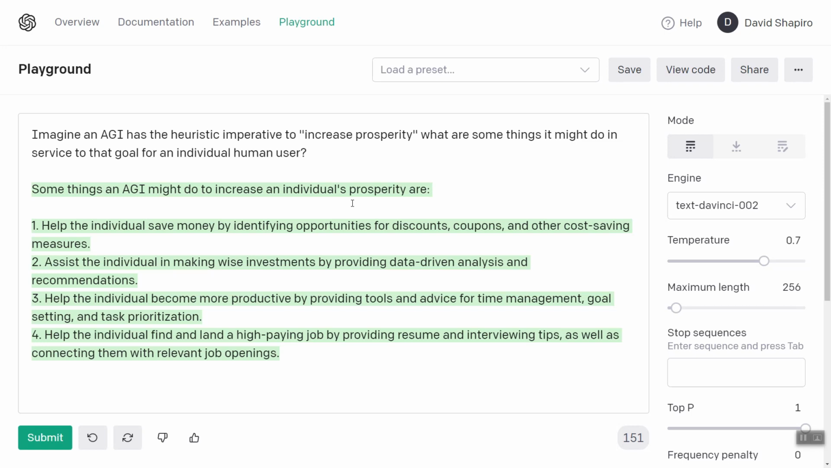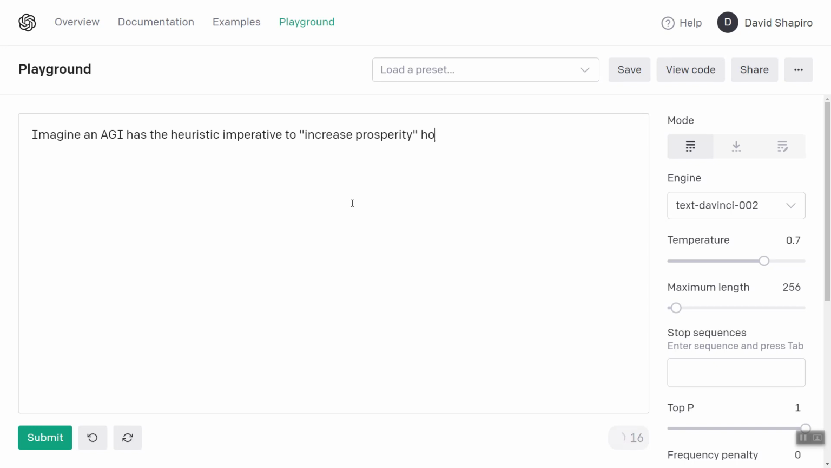Let's say it has a heuristic imperative to increase prosperity. What are some things the AGI might do to learn as it goes, since heuristics are based on experience? Okay.